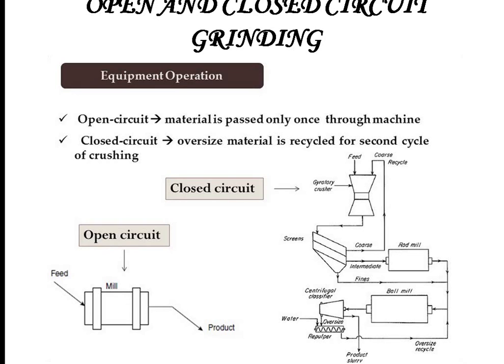We can see that when the feed is sent into a gyratory crusher, it is screened, and then we have coarse, intermediate and fine material. The coarse material is sent back to the same gyratory crusher, the intermediate is sent to the rod mill, and the fine material is sent to the ball mill.